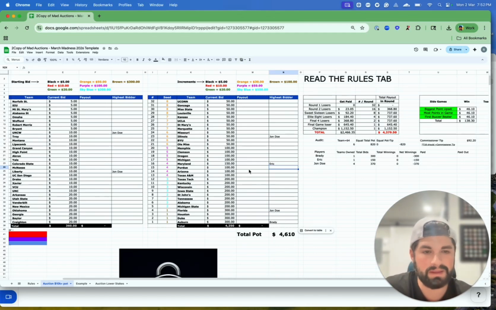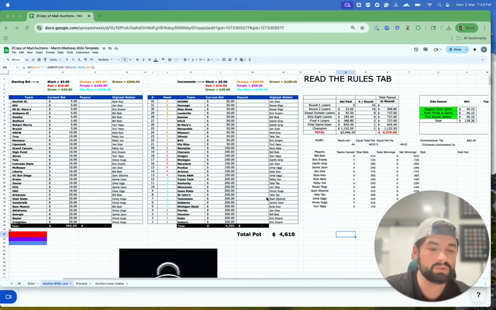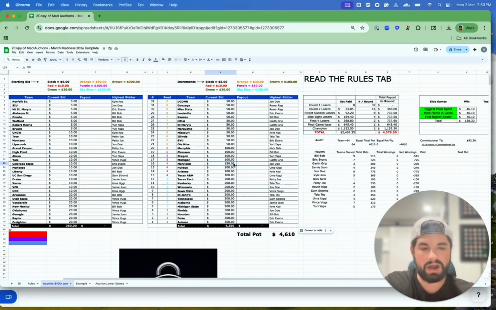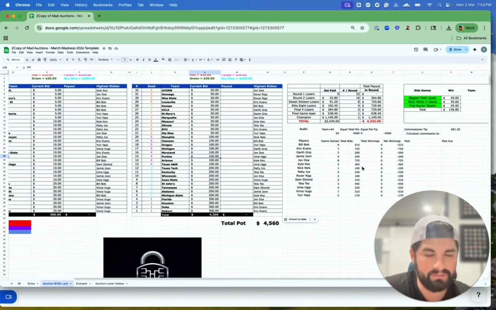Now the total pot is going to equal, eventually once all the teams are collected, this total pot number here. So I've updated the sheet so that every team is taken, and you'll see that the total pot is 4,610. It should start at 4,560 once every team is taken, if no one's taken another team together, but Maryland was taken a little bit earlier, right? So again, the way I can continue to audit this is that the total team should equal 64, and the total pot should be 4,560 to get started. And so once every team is taken, these should all add up together.